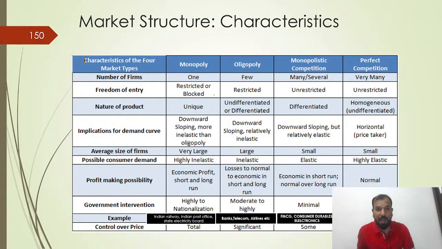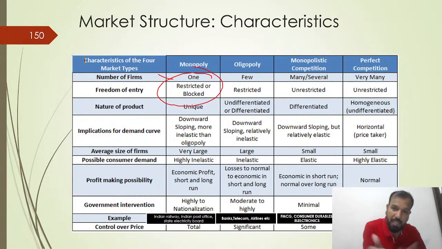In terms of the monopoly market, restrictions are blocked. Nobody can enter. It's regulated by the government only. In oligopoly, it's restricted. You can enter, but you have to take permission from the government, just like airlines, insurance, banking, telecommunication. You have to take prior permission from the government, then only you can enter an oligopoly market. Monopolistic is unrestricted. Anytime you can enter. Perfect competition, again, there are no rules and regulations. Anytime you can enter.